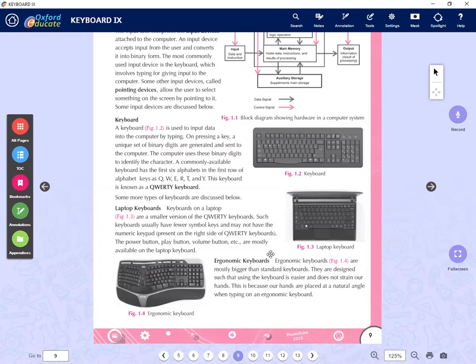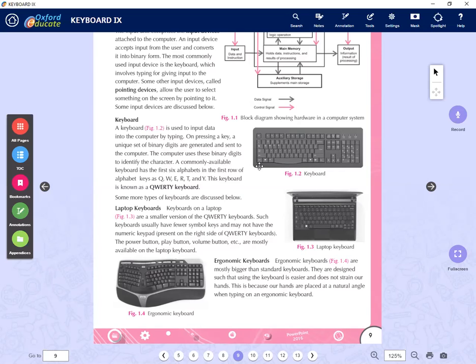There are common keyboards available. They are called the QWERTY keyboard, or the standard keyboard. If you want to find a keyboard for your work, you need to have a QWERTY keyboard. QWERTY means what you can see on your keyboard.